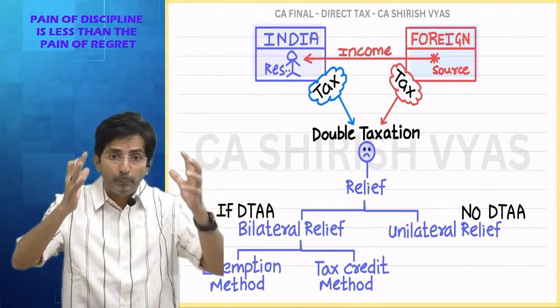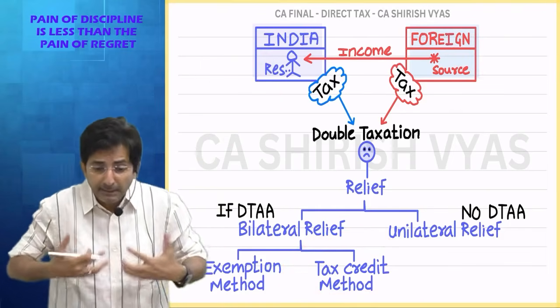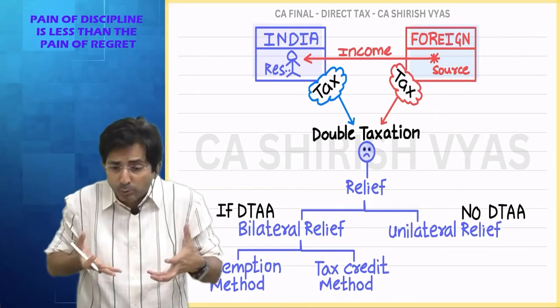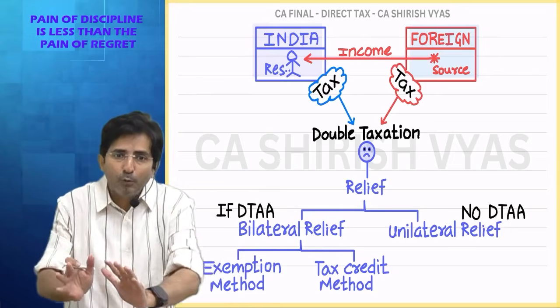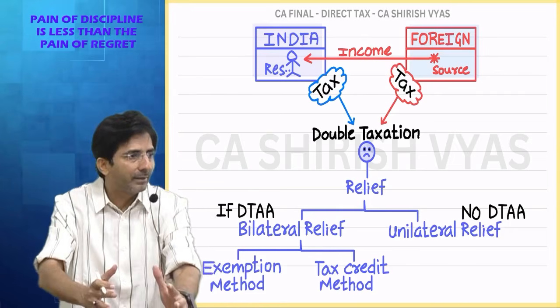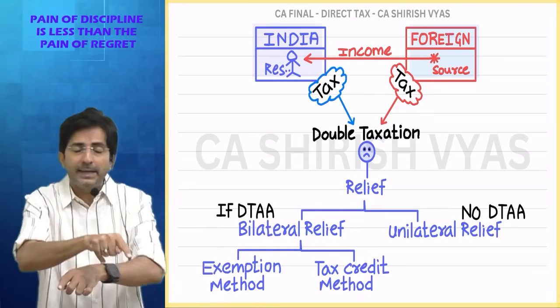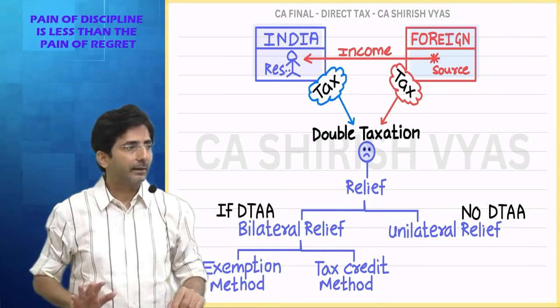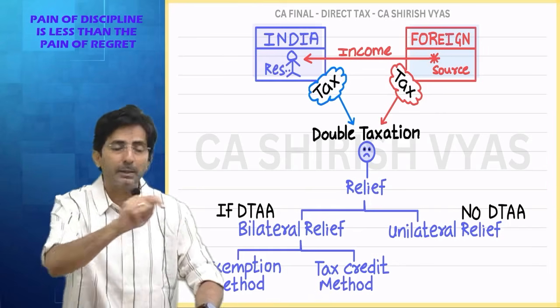Means while doing the computation, while filing return in India, it will show that Singapore also taxes. Once again, I have to show it in my filing of return. But don't worry, after the 5 heads are computed, after you do that salary, latak, winnings, balance, at the end you will get some relief. Okay. So that is called the tax credit method.